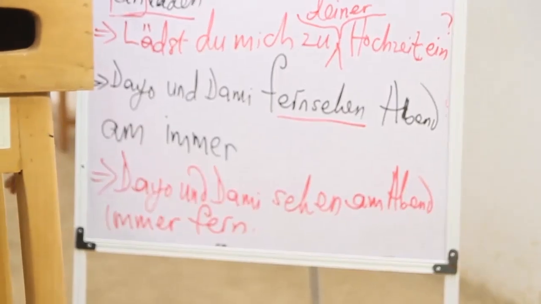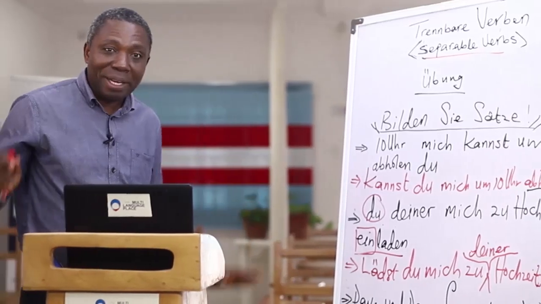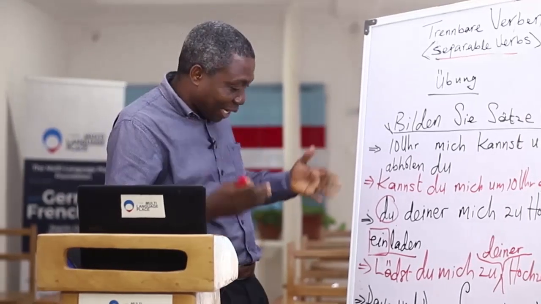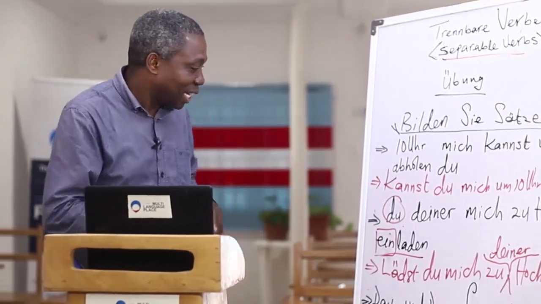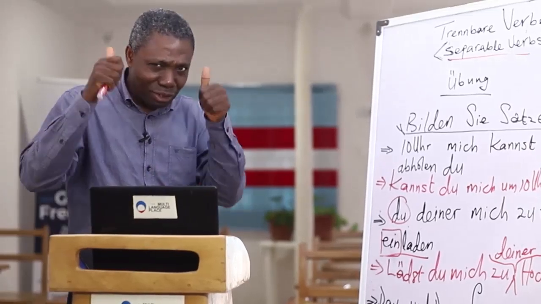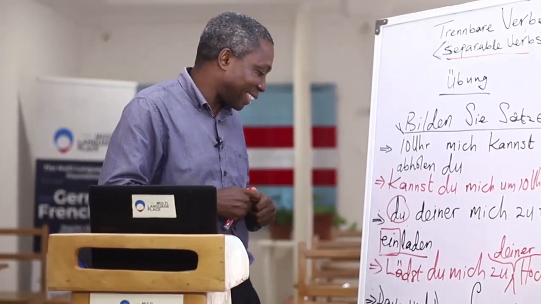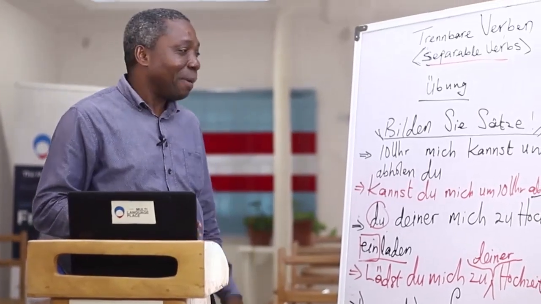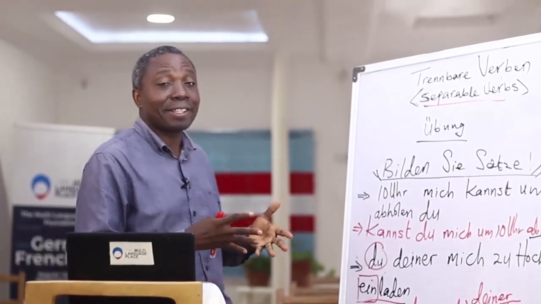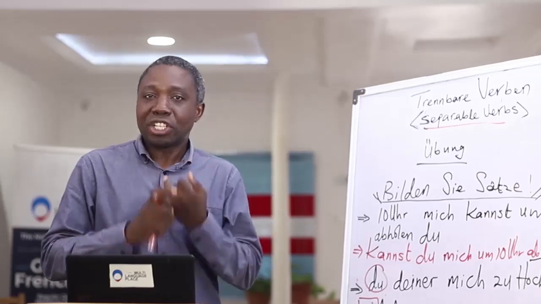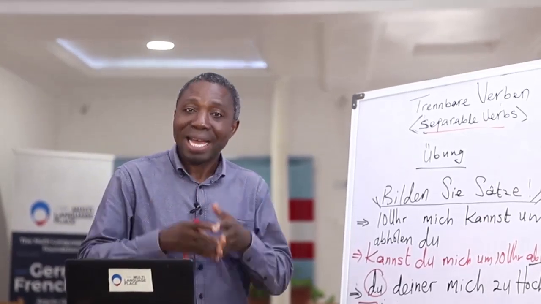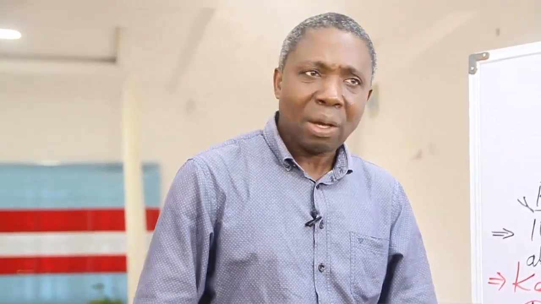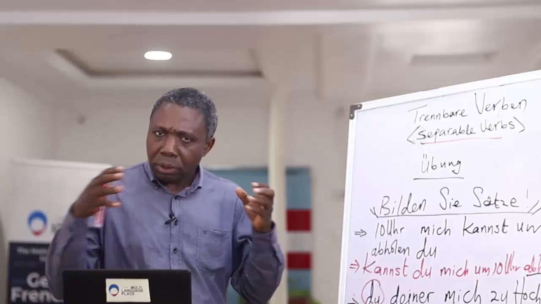Okay, so that's just the exercise. I don't know how many you got, but if you got everything, I congratulate you. If you got only one, you are making progress, you do more exercises. And if you didn't get anything, don't be discouraged. We are still going to get there. But it's good that today you know that separable verbs, trennbare Verben, are separated when they are alone in the sentence, and that when another verb comes in there, they come together.